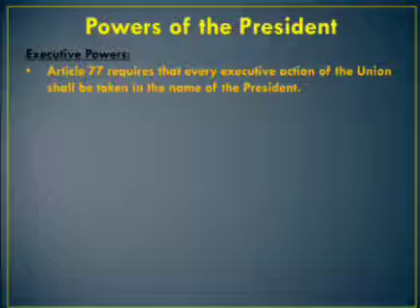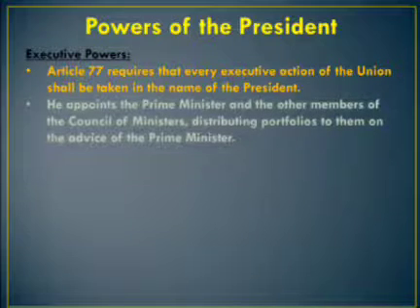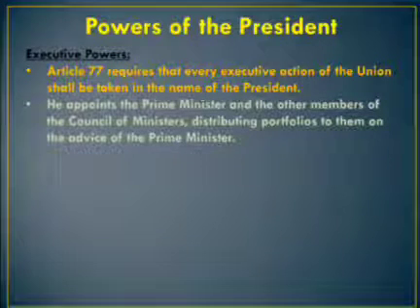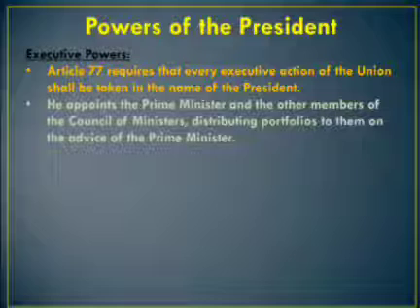The first one is executive power or administrative powers. Article 77 specifies that every executive action in the Union should be taken in the name of the President. And then he appoints the Prime Minister, and on the advice of the Prime Minister, he appoints the other ministers, meaning the Council of Ministers. He allocates the portfolios. Portfolios means departments to the ministers.